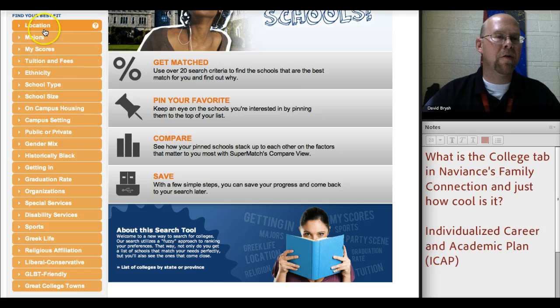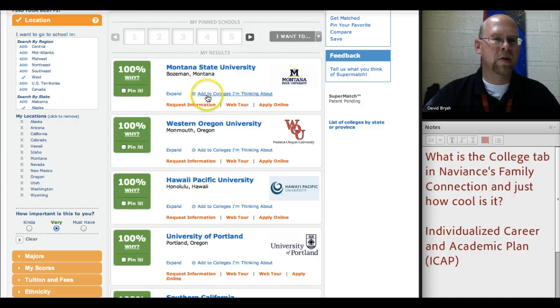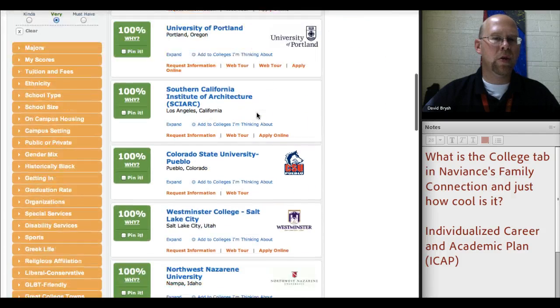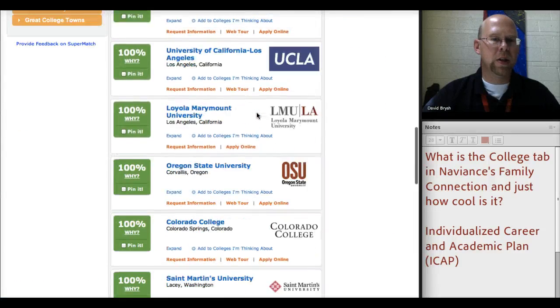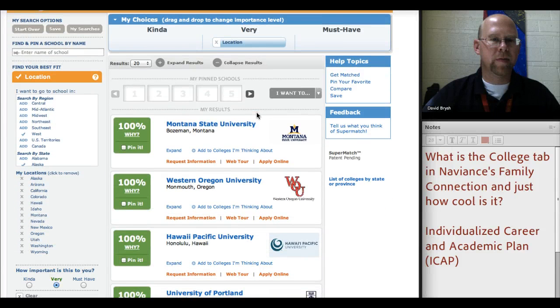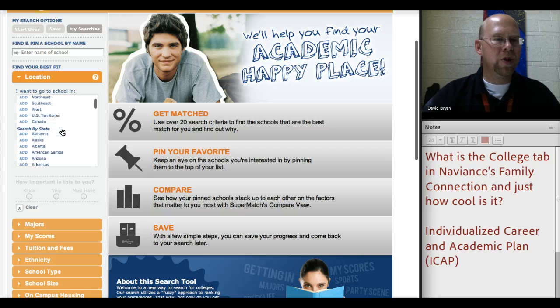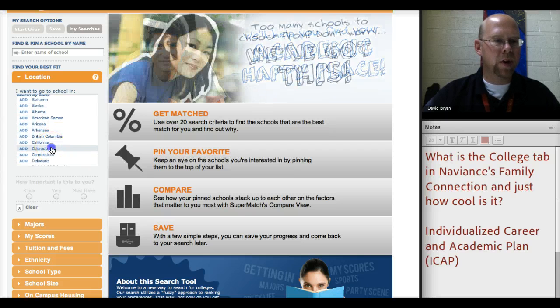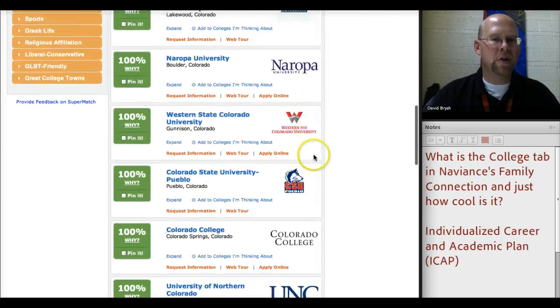So if we're just looking for location, for instance, we could pick a region, like the West. Here's every school in the West. It's going to be quite a long list. If you want to narrow it further, let's say we don't want just the West. Let's click that off. Let's say that we just want Colorado schools because we're going to stay in state. Now we click on Colorado. Here's every college in the state of Colorado.